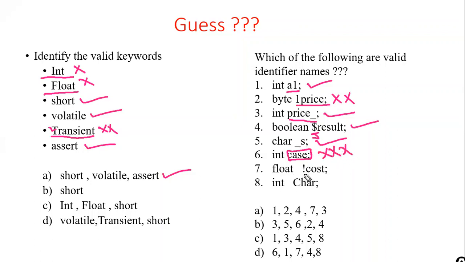Invalid. We cannot start any identifier with any other symbol except underscore and dollar. Only these two symbols can be used to start the variable name or identifier. So this is invalid. Character is not a keyword just because it's starting with an uppercase. This is not considered a keyword. As we already discussed, all identifiers are case sensitive. So this is valid. So which are the valid statements? 1 is valid, 3 is valid, 4 is valid, 5 is valid, and 8 is valid. So 1, 3, 4, 5, 8 becomes your correct answer.